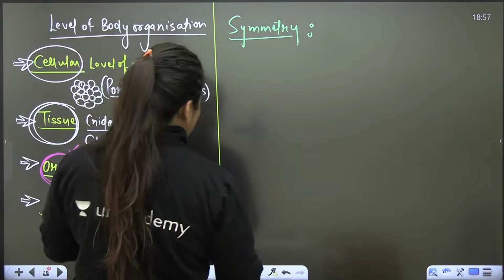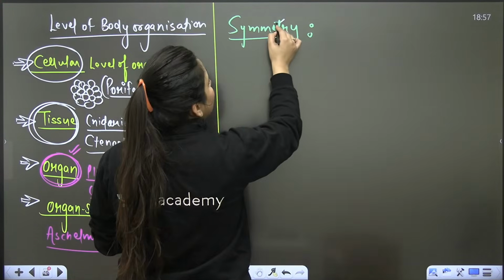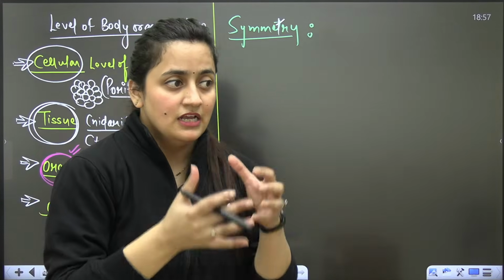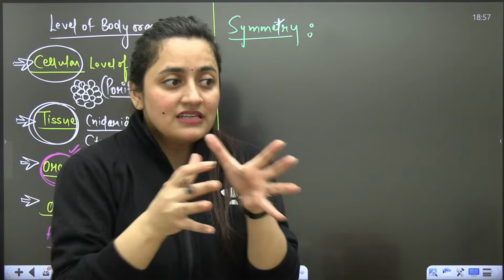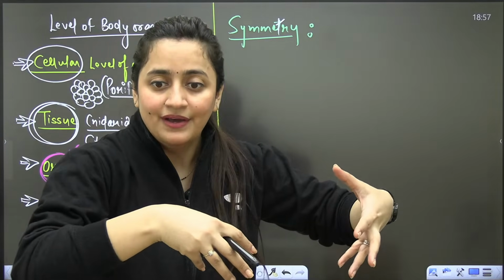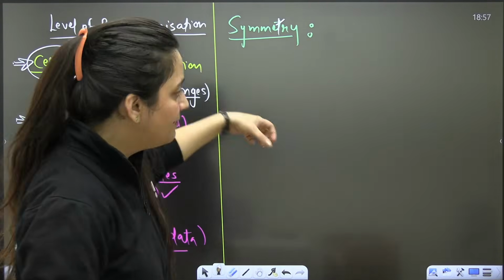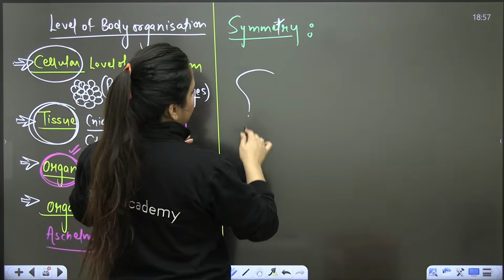Now biologically, what do we consider when we say an organism is symmetrical? Something which has a similar shape.